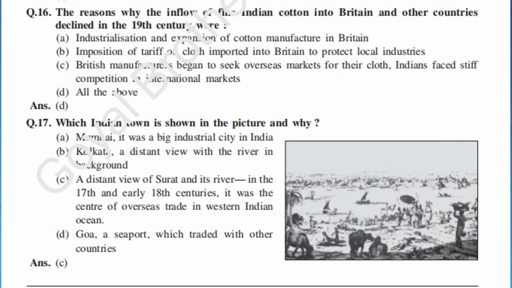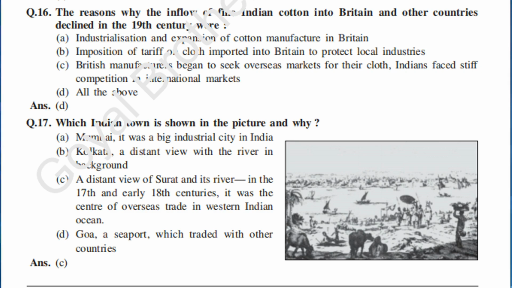Industrialization and expansion of cotton manufacture in Britain. B. Imposition of tariff on cloth imported into Britain to protect local industries. C. British manufacturers began to seek overseas markets for their cloth. Indians faced stiff competition in international markets. D. All the above. And the answer is D.